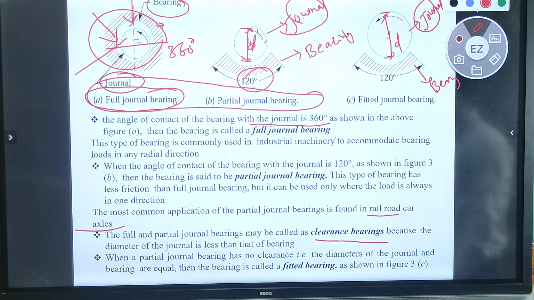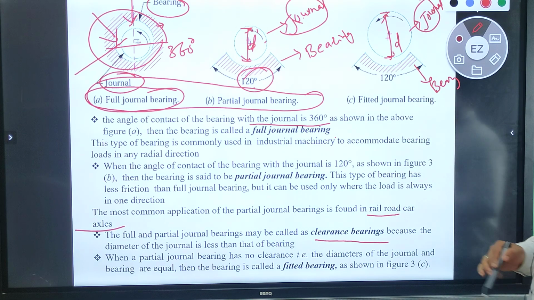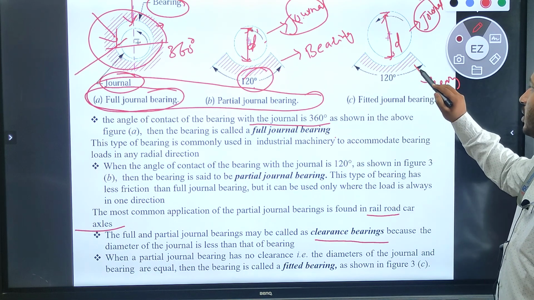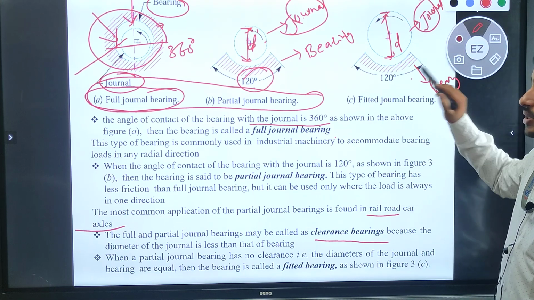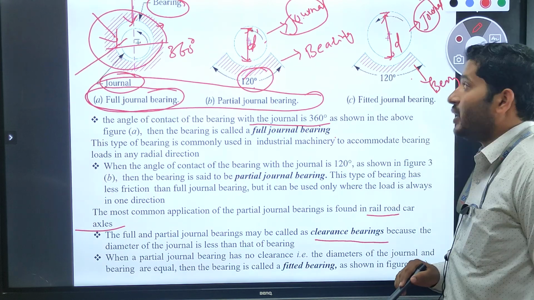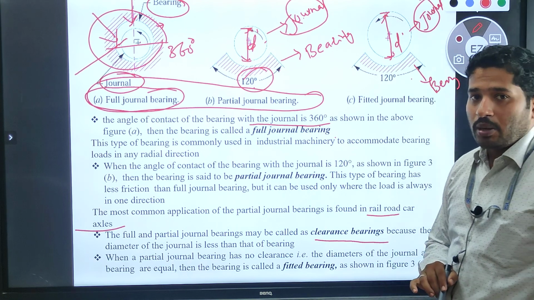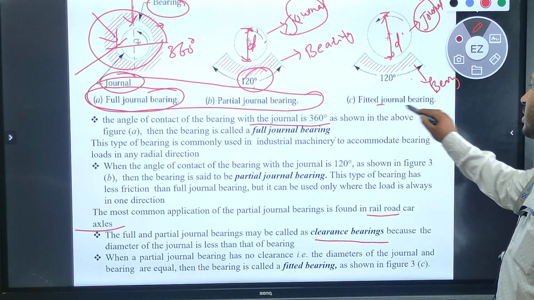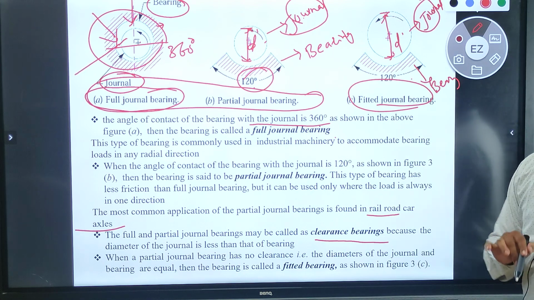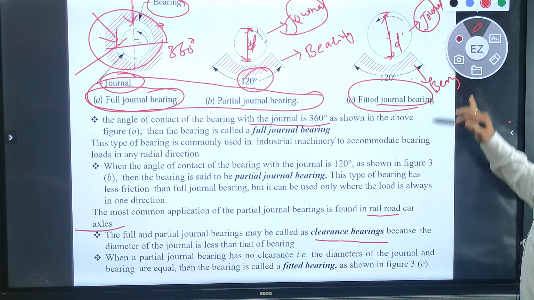Here, in the fitted journal bearing, the angle of contact between the bearing and journal is 120 degree. How much is that here? 120 degree. But the diameter of the journal is greater than the diameter of the bearing. So we call it a fitted journal bearing. Okay dear, I hope no one is having any confusion over here. Then next one.